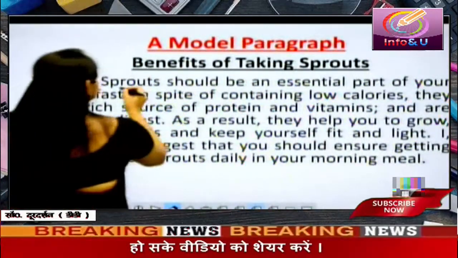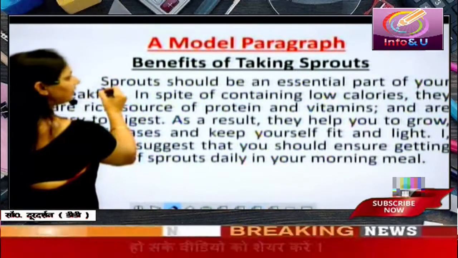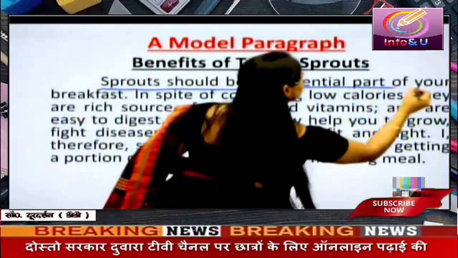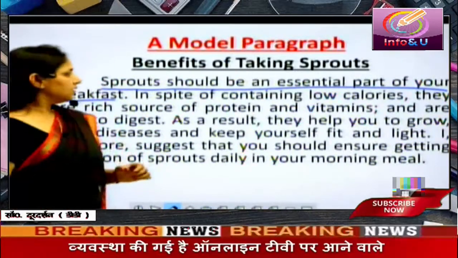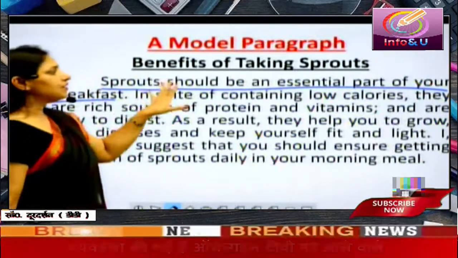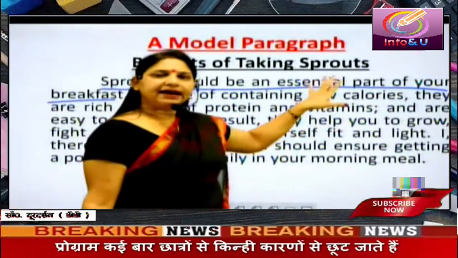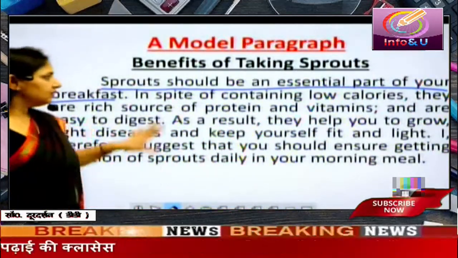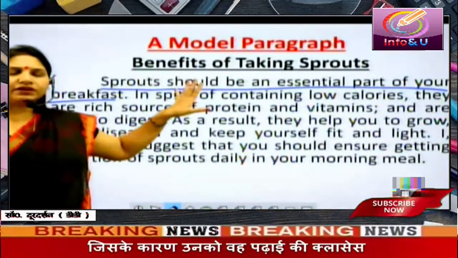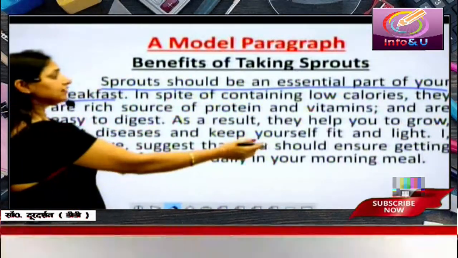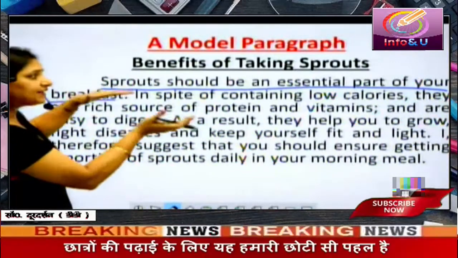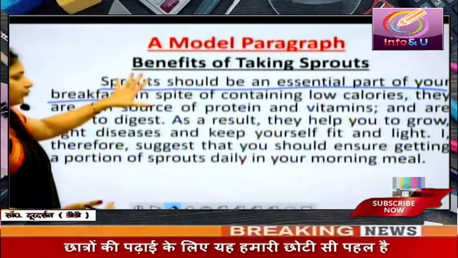Now look at the first sentence. Sprouts should be an essential part of your breakfast. This is the topic sentence. This tells you what is the idea behind writing this paragraph. The idea is that sprouts should be included in breakfast. Then, in spite of containing low calories, we are telling the benefits of taking sprouts in 2 or 3 sentences.